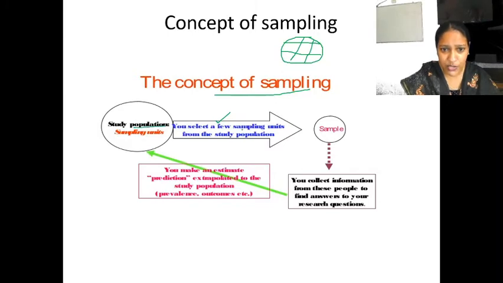After getting your sample, you are going to collect the information and ask them questions about important aspects of your research project, and you are going to come to a prediction. So sampling is necessary to analyze something from the population.